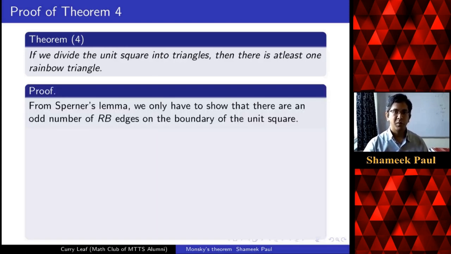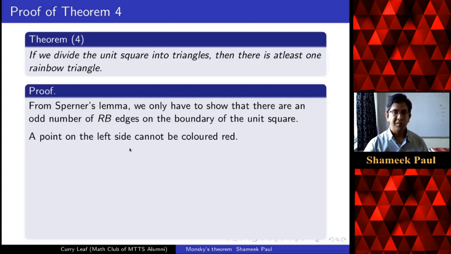So from Sperner's lemma, if I want to say there is a rainbow triangle, then I only have to show that there are an odd number of red-blue edges on the boundary of the unit square. Okay, because then there will be an odd number of rainbow triangles, and so there will be at least one. So our aim is to show that on the boundary of the unit square there are an odd number of red-blue edges.